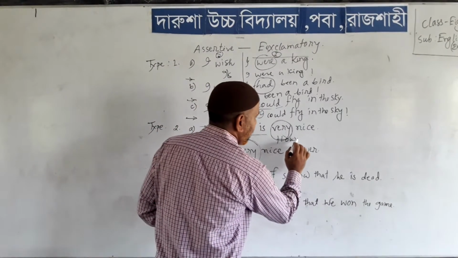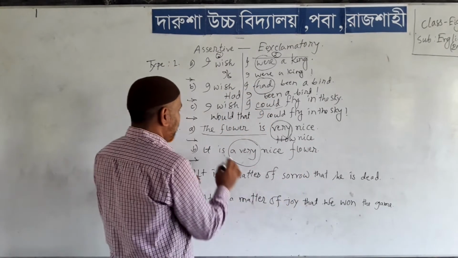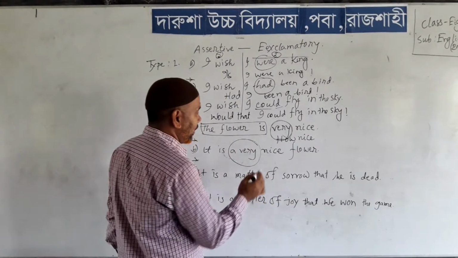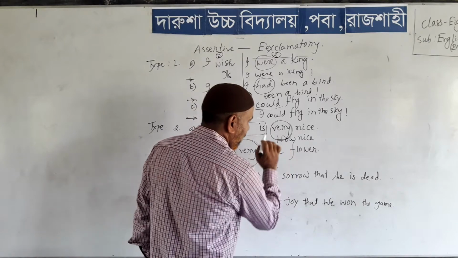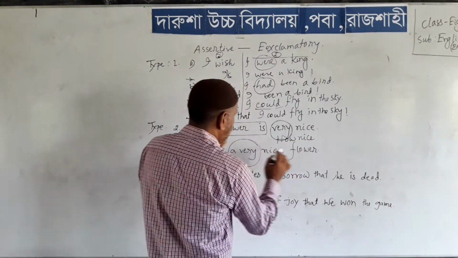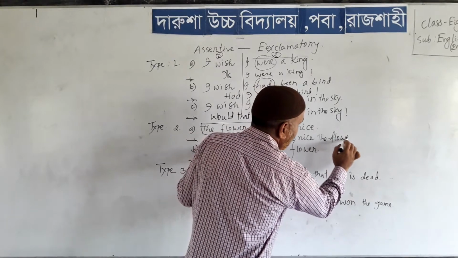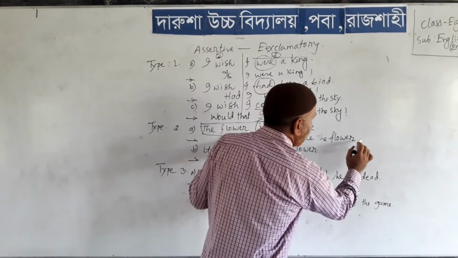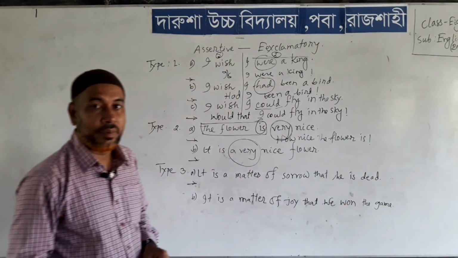Now write nice, how nice, and set the subject and verb at the end of the sentence. Very changes into how nice, and the subject is the flower, and it is a linking verb, is, and use the sign of exclamation.